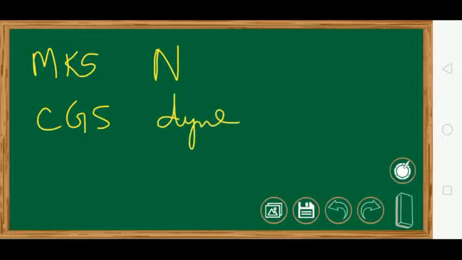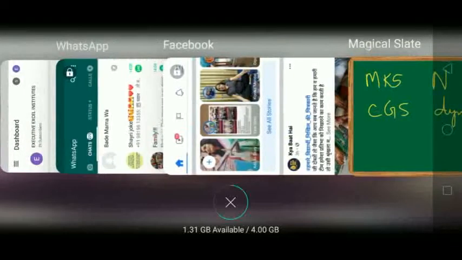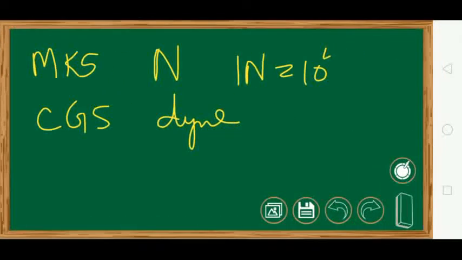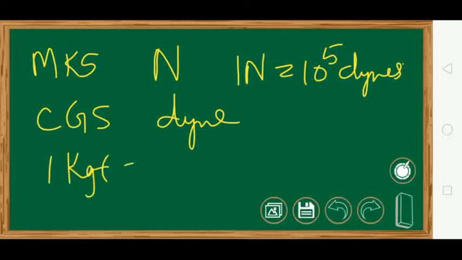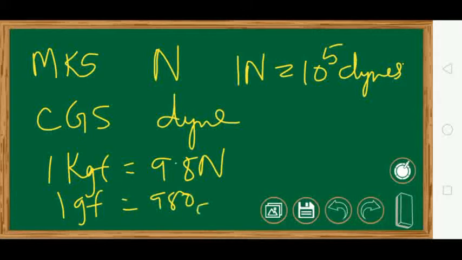And you know the conversion, that is 1 Newton is equal to 10 raised to 5 dynes. You also know, yesterday we studied kgf, 1 kilogram force is equal to 9.8 Newton. 1 gram force is equal to 980 dynes. So this is the conversion.